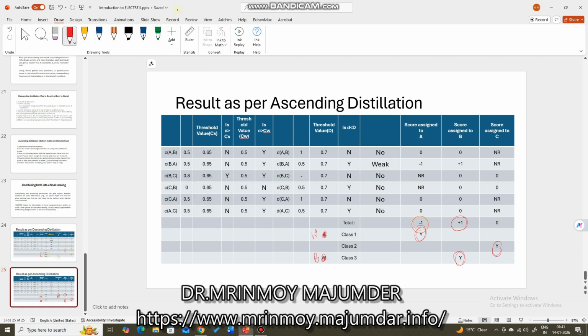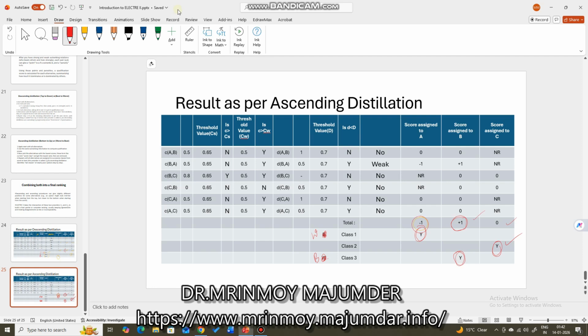Then next, a little better than A is C, with 0 score, and the best here with respect to score is B. But here, as per the rule, class 1 will be assigned to the worst alternative A, and class 3 will receive the best alternative.